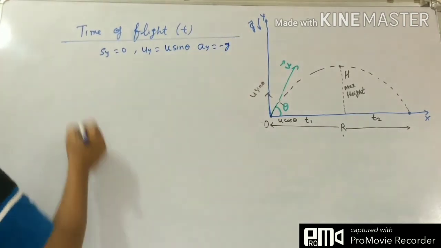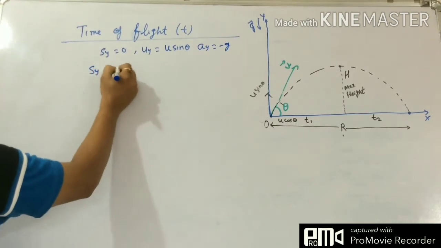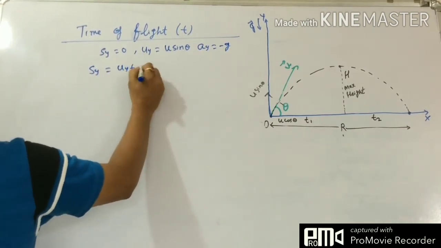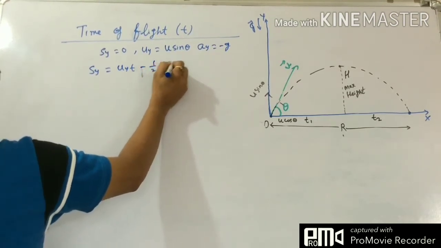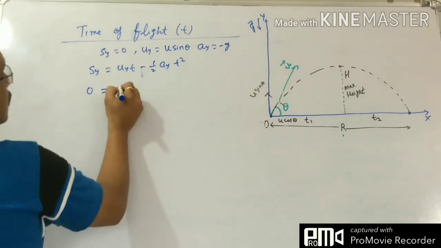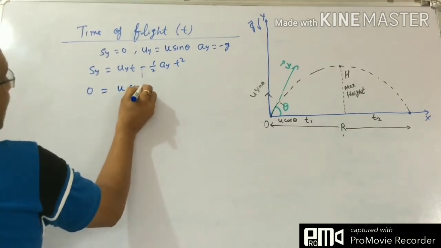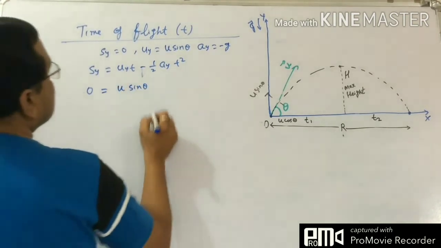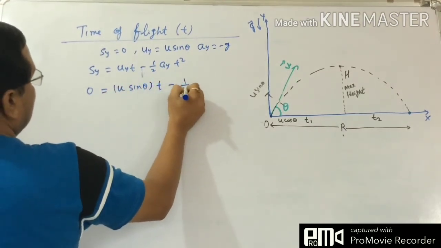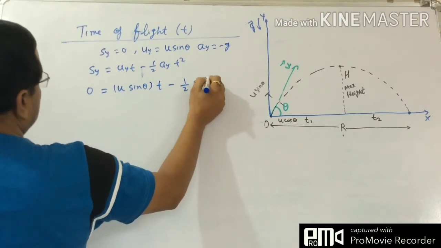Then total time t. So Sy equals uyt plus half ay t square. Now 0 equals u sin theta into t minus half g into t square.